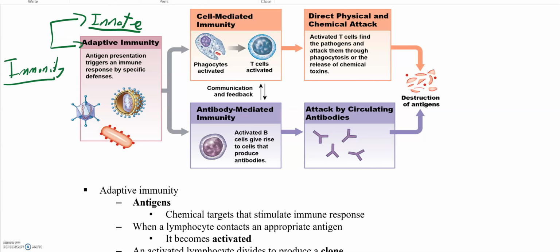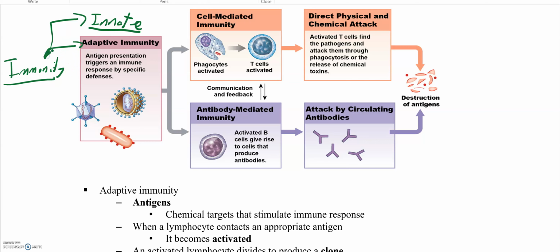And innate immunity, if you remember, protects against all different types, bacteria, viruses, allergens, and it includes things that are non-specific. That's the key, non-specific. And again, your skin is part of the innate immunity. That's the perfect example. It protects against viruses, bacteria, allergens. It does not discriminate about which type of bacteria or which type of virus. It's against all types of viruses and all types of bacteria.